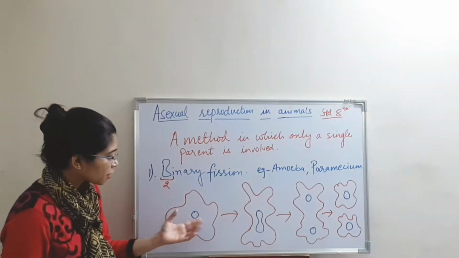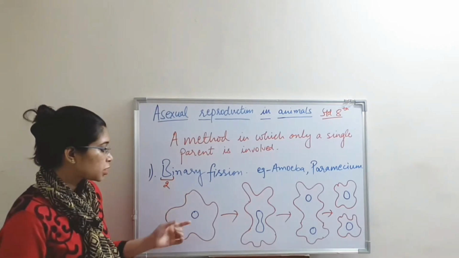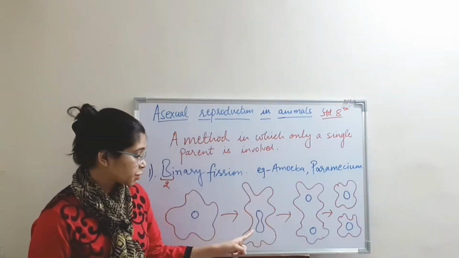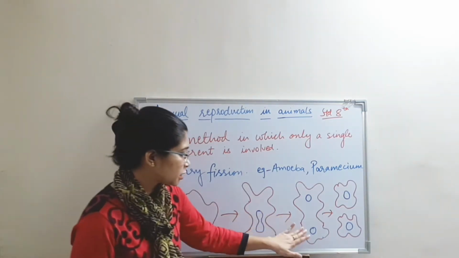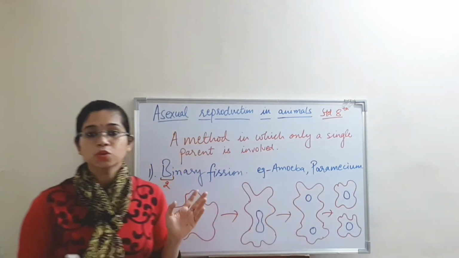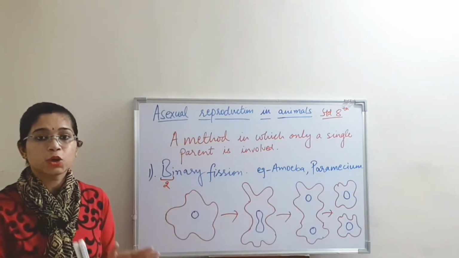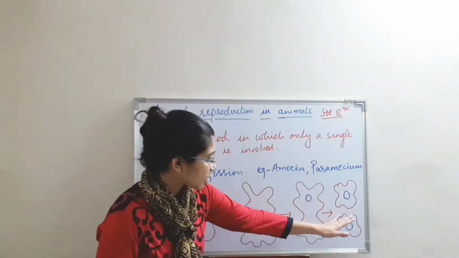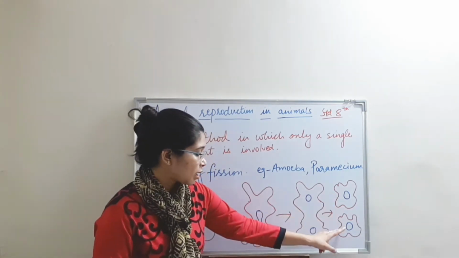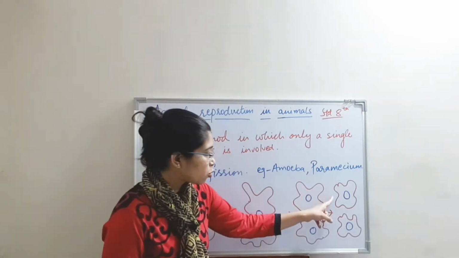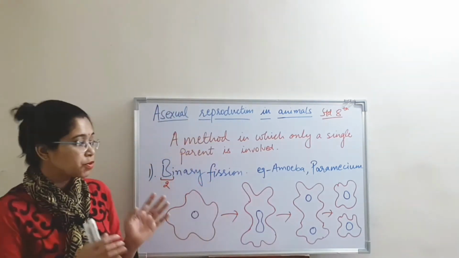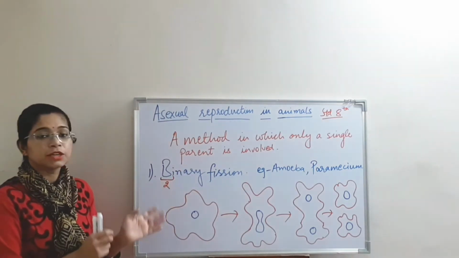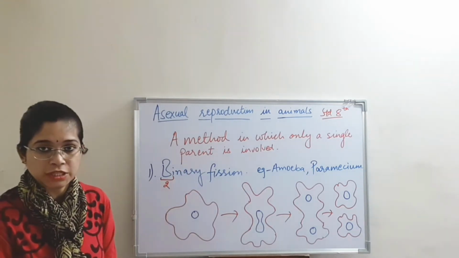Amoeba, which is a single celled organism, first of all divides its nucleus into two parts. Here you can see a type of depression which shows the division of the nucleus. Here in this part the nucleus is divided into two parts, and this process is known as karyokinesis. Karyo means nucleus and kinesis means parts. In the next diagram you are able to see both the cells are separated from the parent body, and both of these parts are known as daughter cells, which have their own cell and their own nucleus. So amoeba and paramecium divide in such a manner through binary fission.